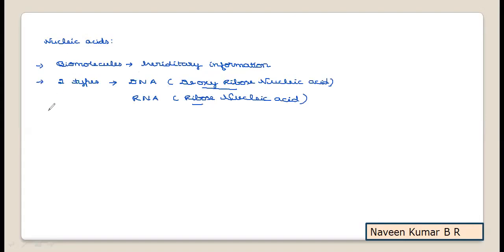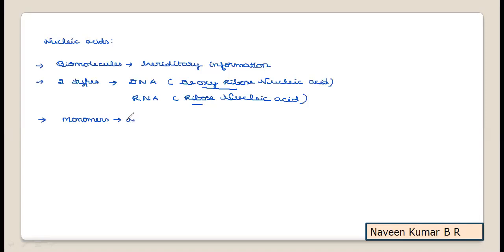Now, if we take the nucleic acids as DNA or RNA, these are polynucleotides, that is, many nucleotides are joining together to form a polynucleotide chain. So that is building the DNA or RNA. Hence, the monomers building the nucleic acids are nucleotides.